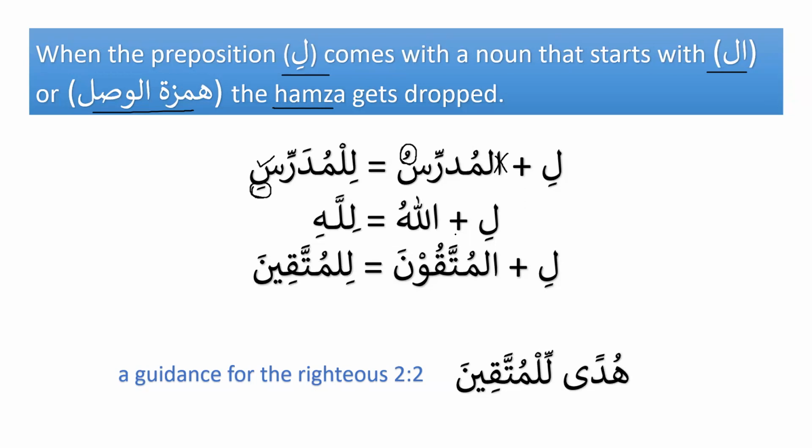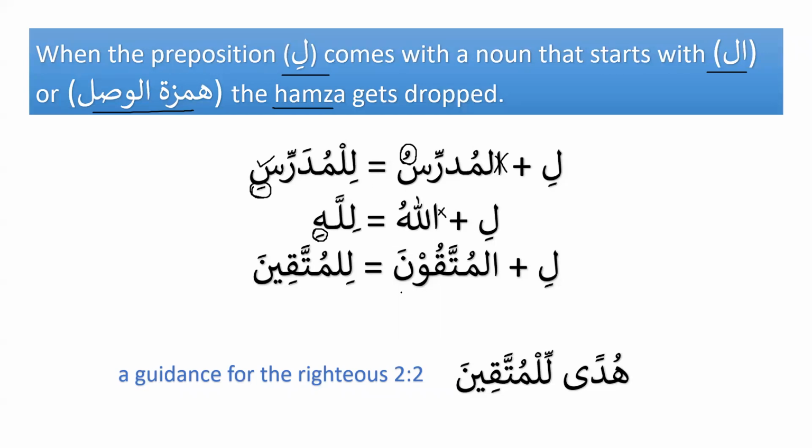Similarly, we have li plus Allahu, and we know that for ismul jalala, the hamza is also hamzatul wasl, so it also gets dropped. That's why it becomes lillahi. So the two changes that have taken place: number one, after li, it has become majroor, and number two, the hamza has been dropped. Then we have li plus al-muttaquna, and it has become lil muttaqina.